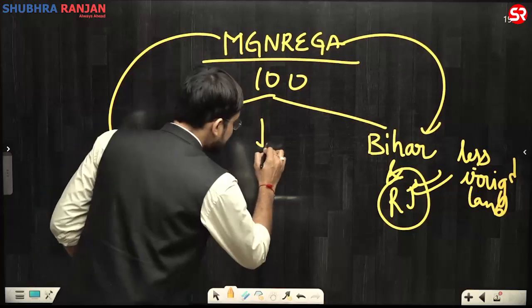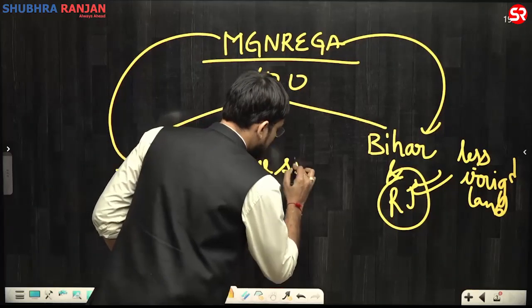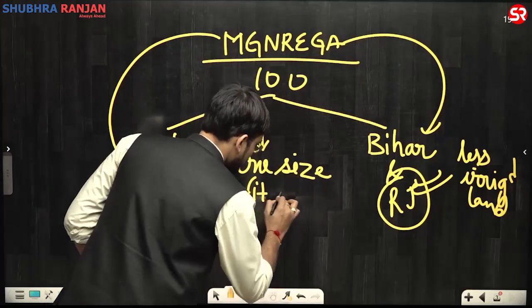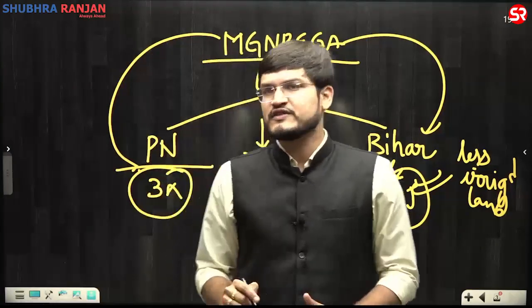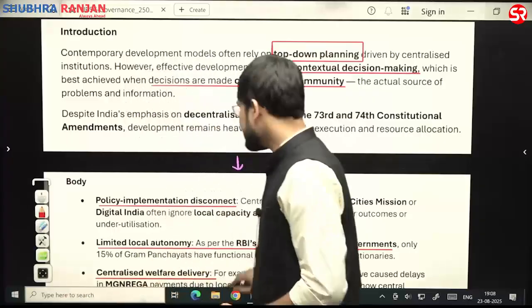So here the one size fits all approach is not applicable.